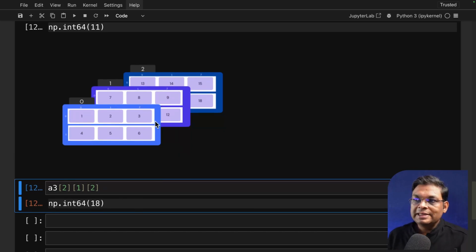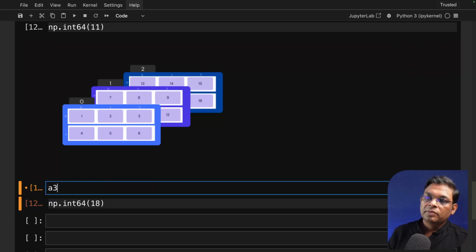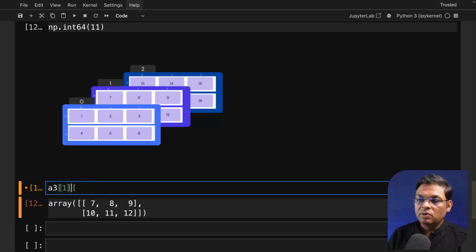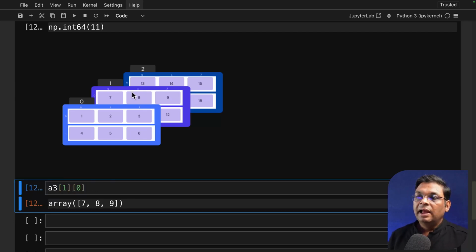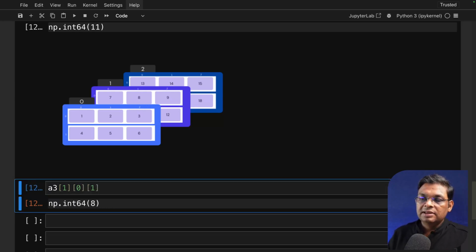Let's see one more example. Let's say that I have to get this value 8. How do I get the value 8? First of all, I have to get to this array. How do I get to this array? Using the index 1. Okay. Then inside this array, there are two arrays. Out of that, I have to get to the first array, which is 0. I go to this array. And then inside it, I have to get to the individual member, which is at this location.